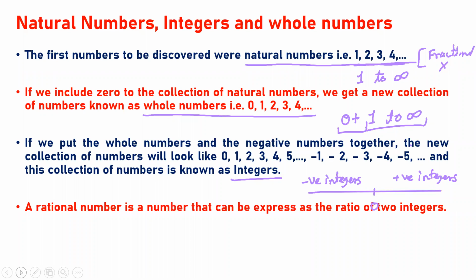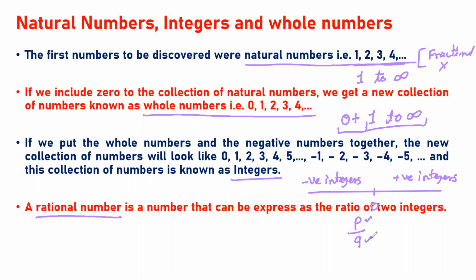So now we are starting our first chapter, that is rational numbers. A rational number is a number that can be represented in P upon Q form. It means P is an integer, Q is also an integer.